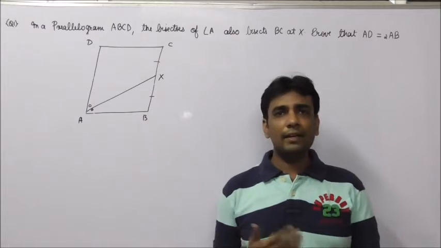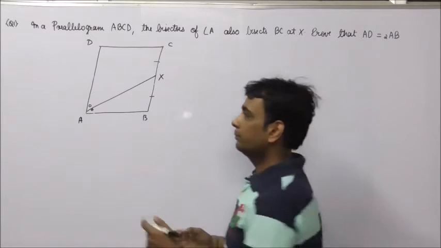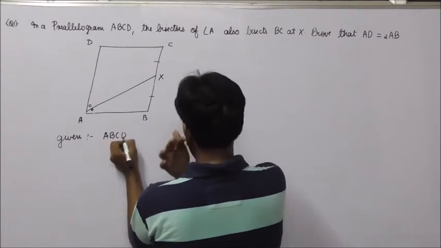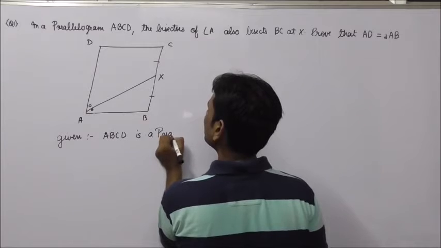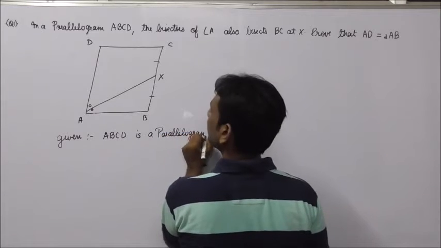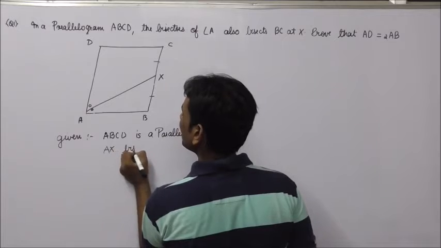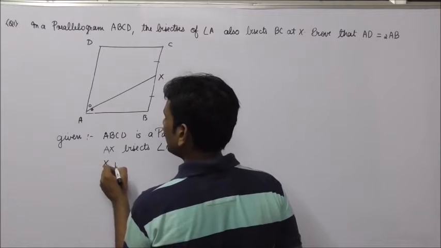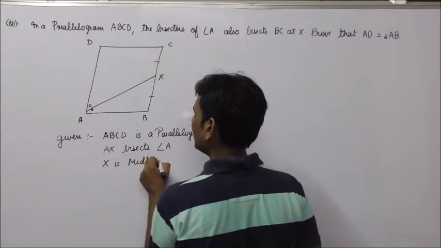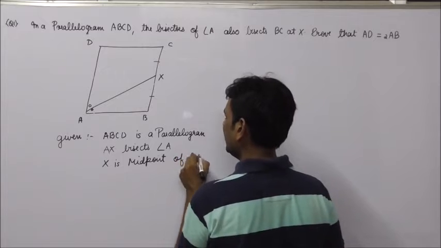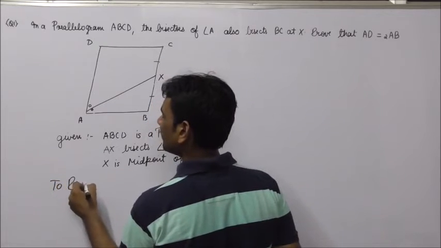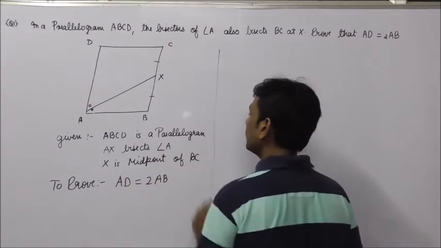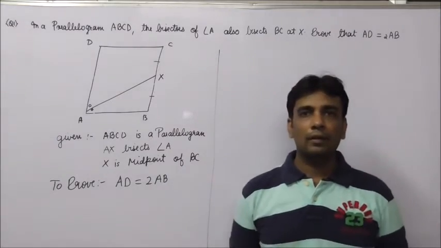So first we'll write the given data and then we'll start our proof. Given is ABCD is a parallelogram. AX bisects angle A. X is midpoint of BC. To prove AD is twice AB. Let us start the proof.